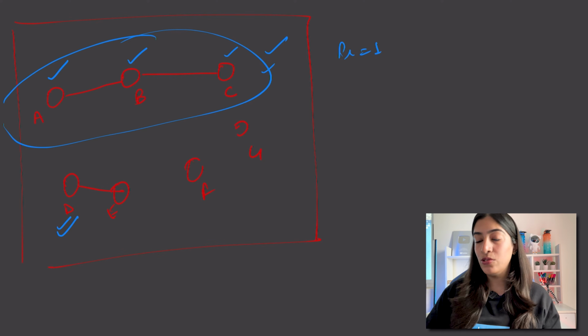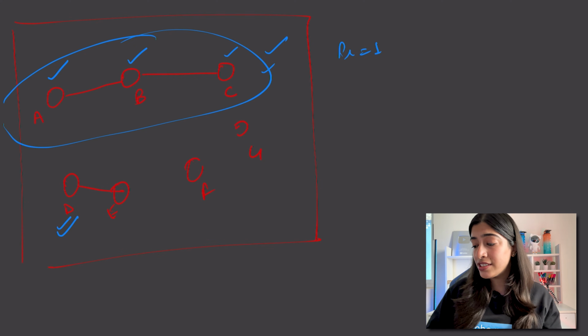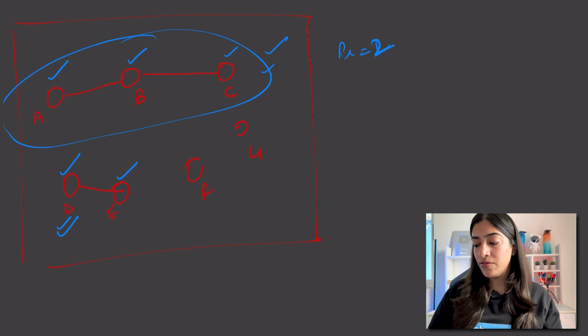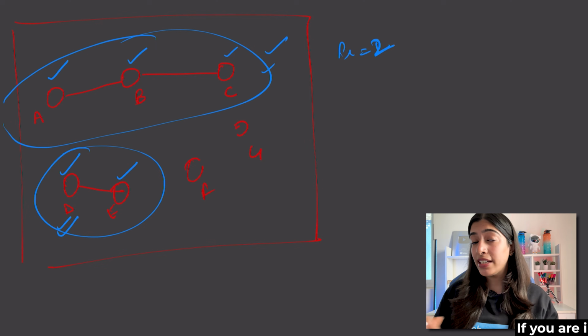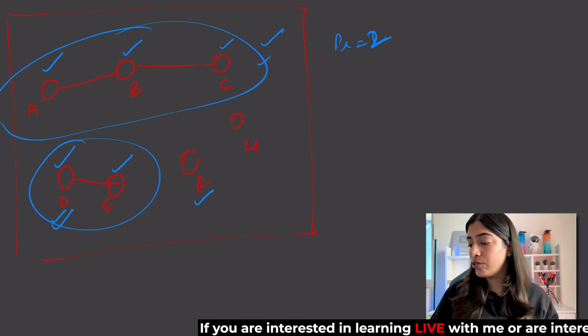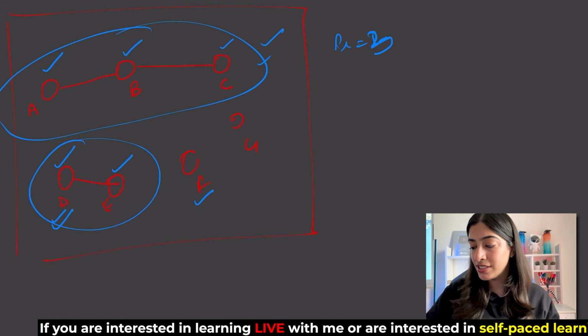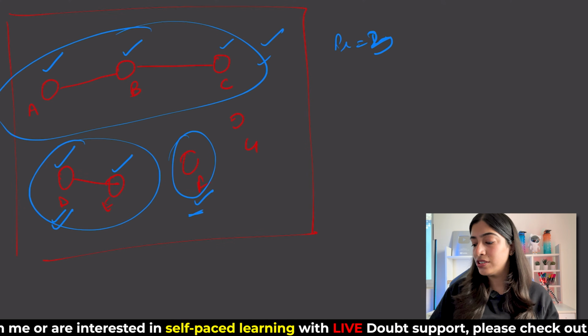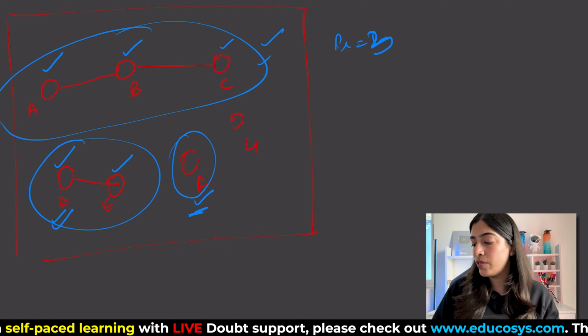Then when I go to another node and start another DFS traversal, my number of provinces becomes 2. Now when I start from here, I will end up visiting this as well, so this has become 2 provinces. There are still nodes that are not visited, like for example this one. Now this is not visited, so again we will have to do a DFS traversal and increase the number of provinces to 3. But here when I do DFS, I am not visiting any other node because this is the only node. It is not connected to anything else.